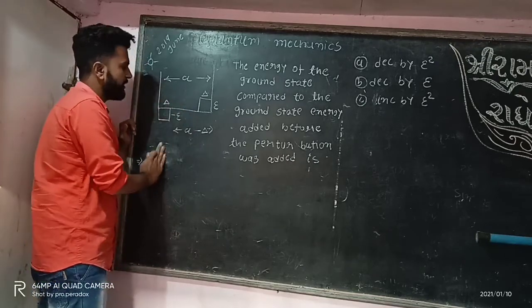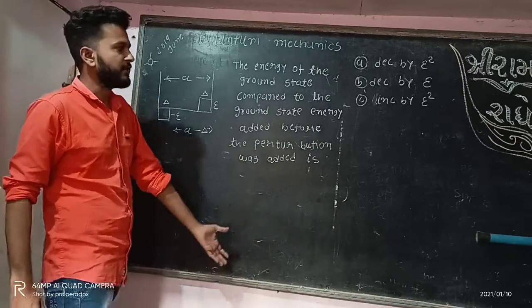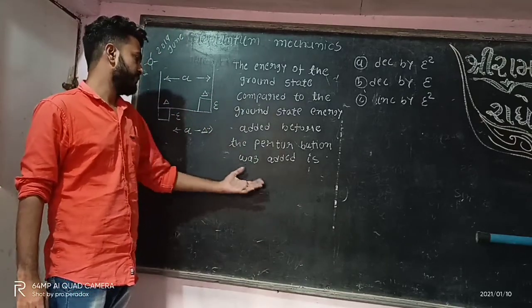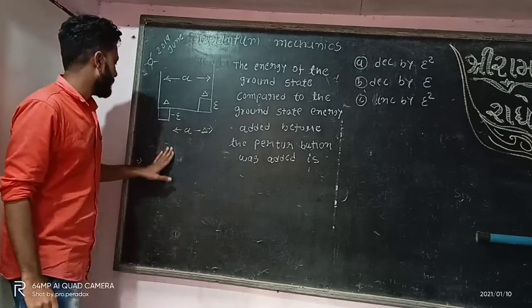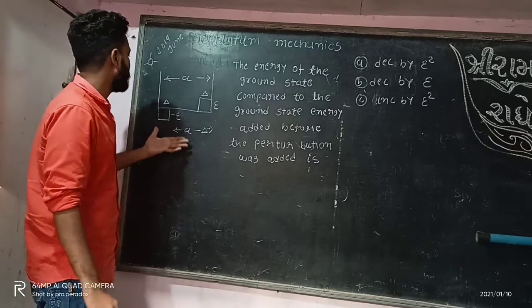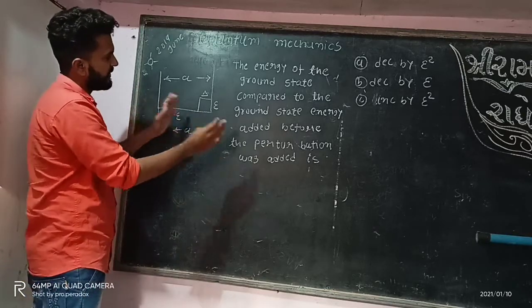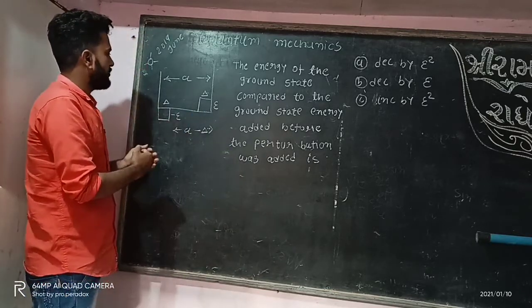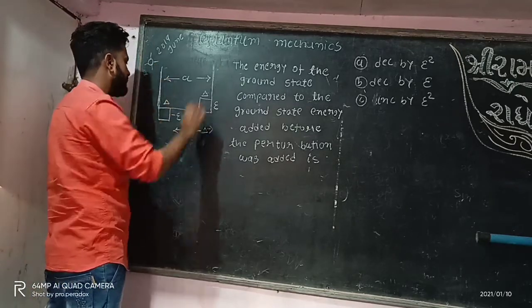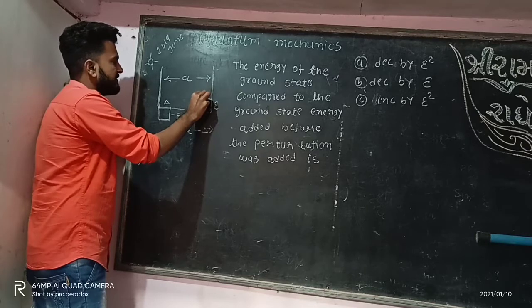Basically the question is, after the perturbation, what will be the addition or subtraction of energy provided by the perturbation. In perturbation theory, this kind of problem looks very complex, but it is very easy. First of all, focus on the figure and the situation. This is our potential box, this is our system. Here is minus E and plus E, this is our perturbation whose length is delta and delta.